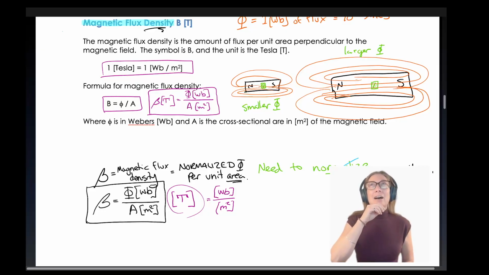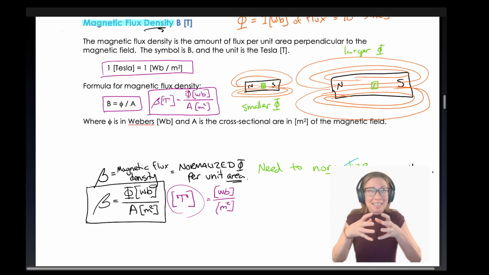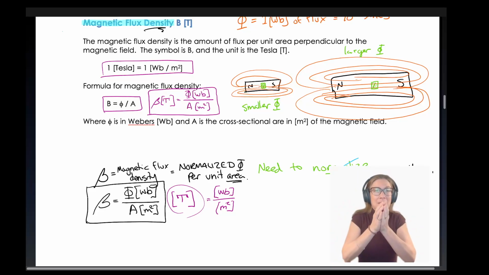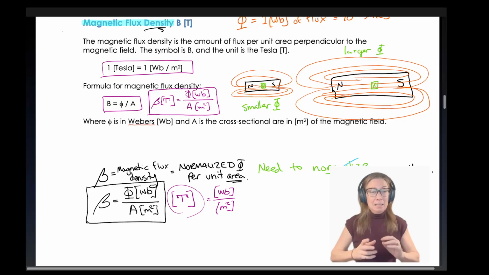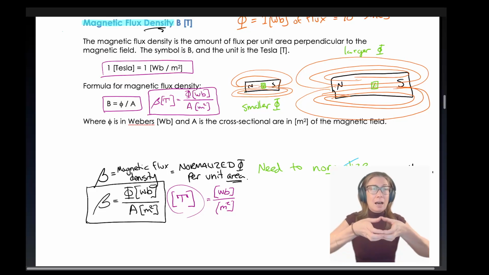We can say how dense is a material, like how many kilograms is a material per unit volume. Density means like how dense is it? Like the English word dense. It's hard to explain. How many of something are in a small place? It's a form of normalization. So in mathematics, normalizing something means I'm going to look at something from a relative perspective of a certain size.